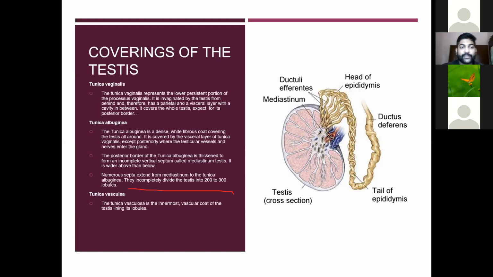So the tunica vaginalis is derived from the processus vaginalis. It is invaginated by the testis from behind, and therefore has a parietal and visceral layer with a cavity between. It covers the whole testis except for the posterior border.